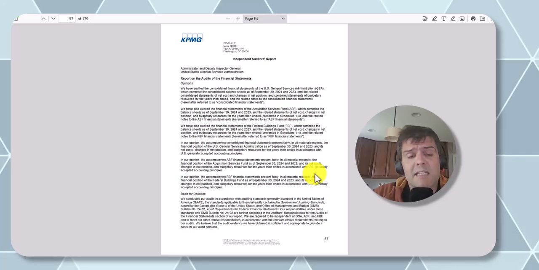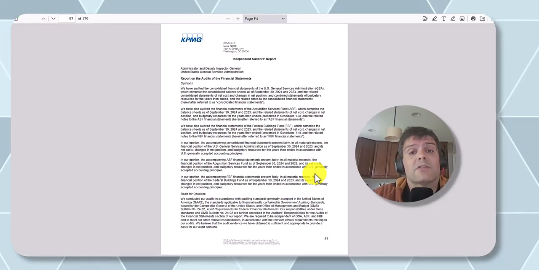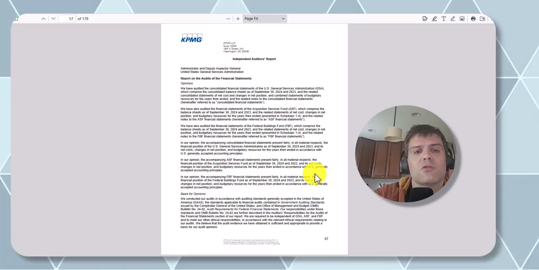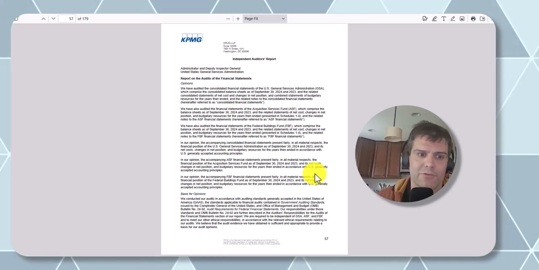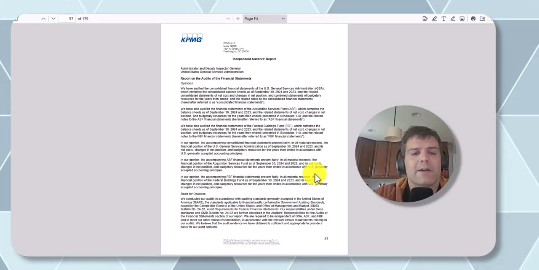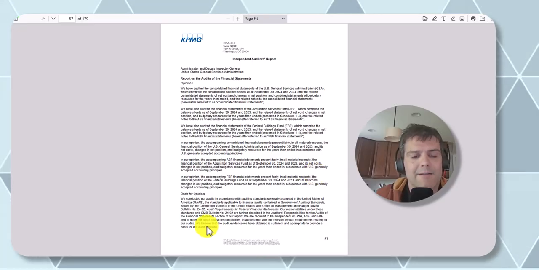Now, it is important to note that some federal agencies actually get an opinion on their internal controls. Not the case with GSA, but if that was the case, you'd be able to scroll down and they would talk about the opinion on internal controls. So there you have it, a quick way of how to determine if a federal entity got a clean audit opinion or not on their last audit by using the AFR.